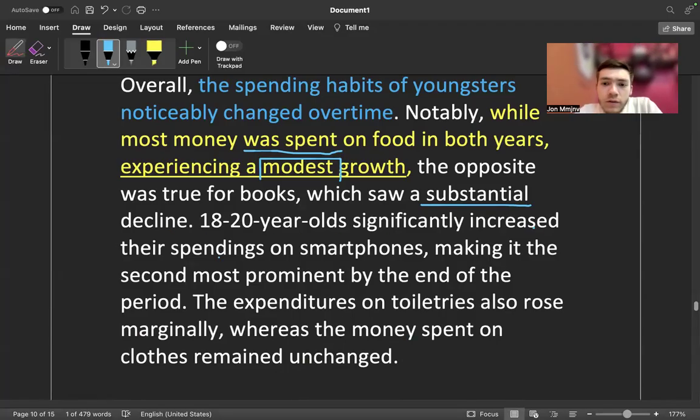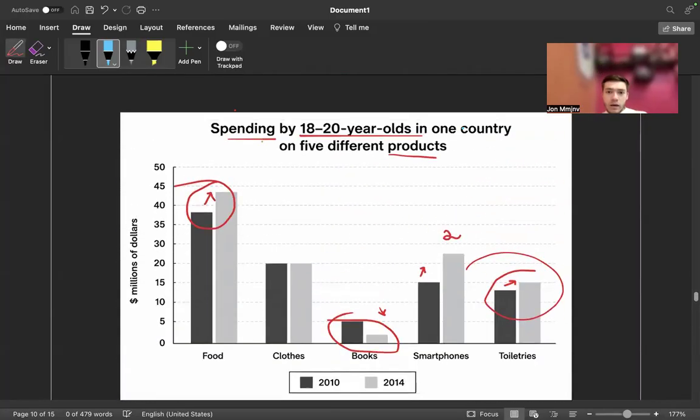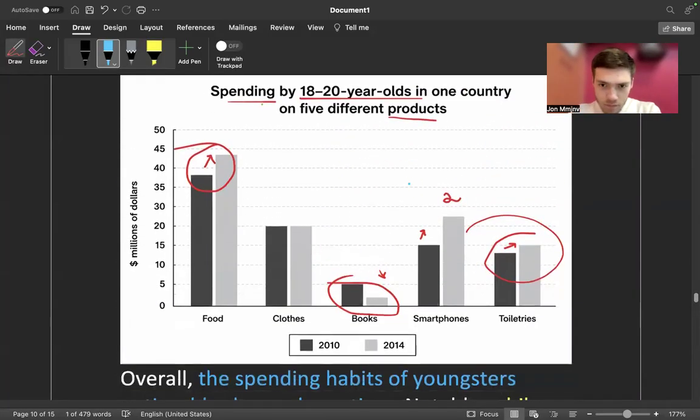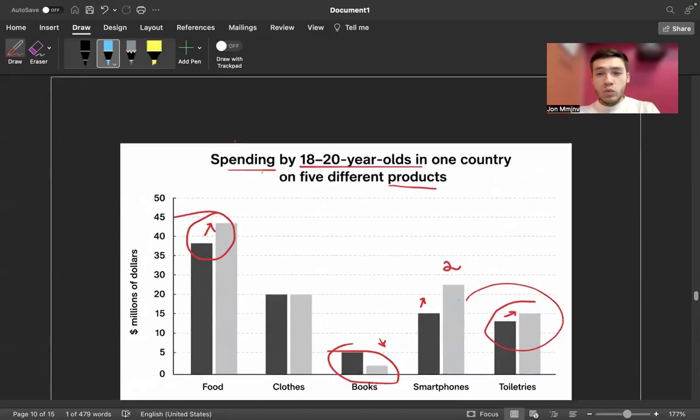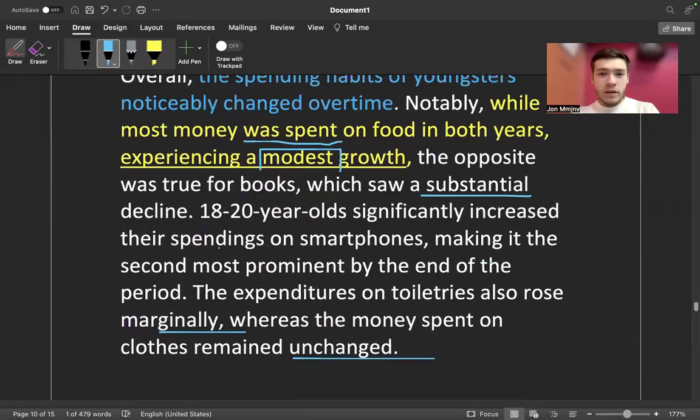18, 20-year-olds significantly increased their spendings on smartphones, making it the second most prominent by the end of the period. The expenditures on toiletries also rose marginally, whereas the money spent on clothes remained unchanged. So I mentioned everything in detail, I would say, and this is how you write a detailed overview, and it doesn't get better than this probably. You don't have to mention toiletries in this case.